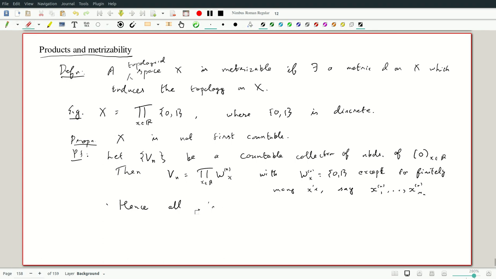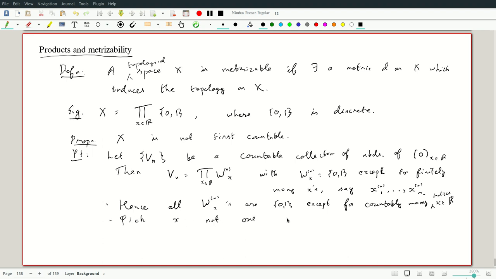all, more precisely, W_x^n is {0, 1} except for those finitely many for each n, so except for countably many x in R. Countably many indices, and then we just pick x_0, not one of these indices.